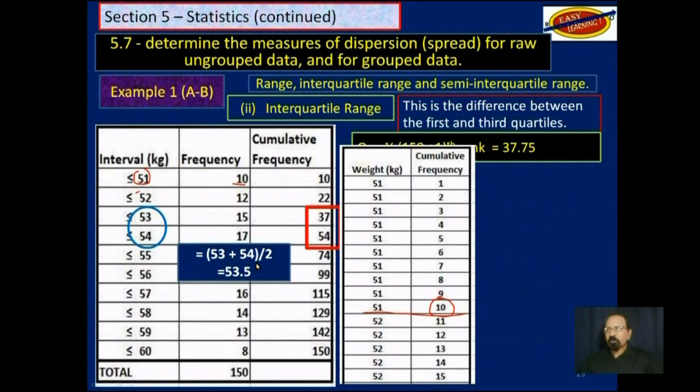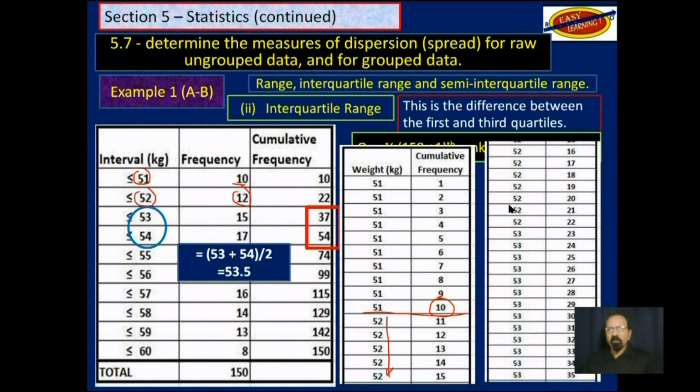And then you go on to 52, 12 of those, you will arrive at 22, but we have finished with all the 52s. Then we start counting at 53, 15 of those, we will arrive at 37. So let's look at the next slide to see this better.